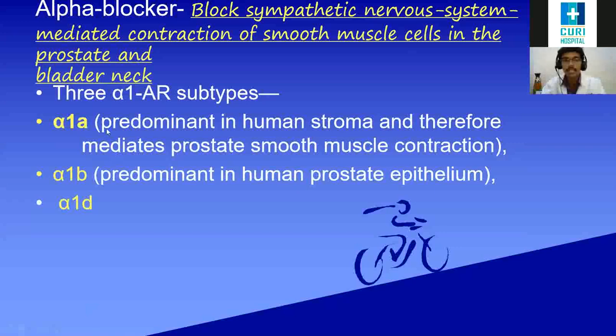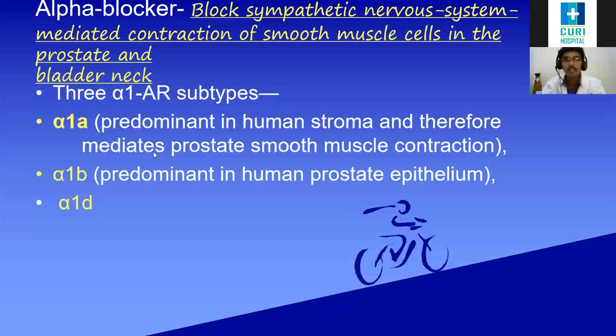Alpha 1A, as I said, is most selective and specifically present in the prostate and the urinary bladder neck. It mediates prostate smooth muscle contraction. And alpha 1B is predominant in the human prostate epithelium, while 1A is in the human prostate stroma.